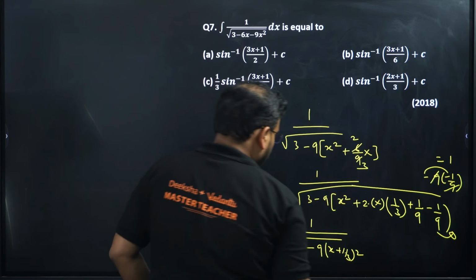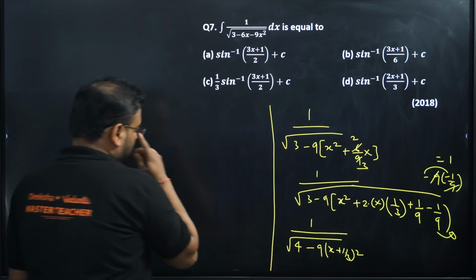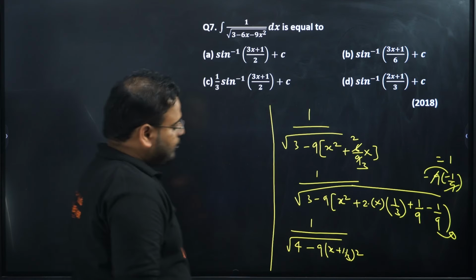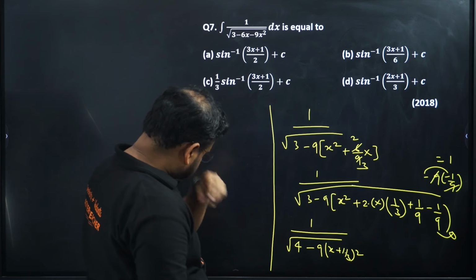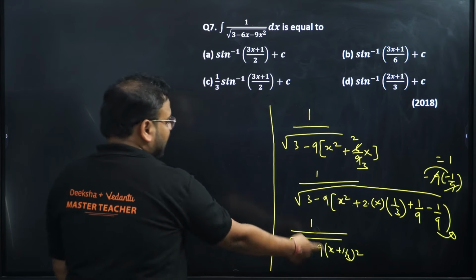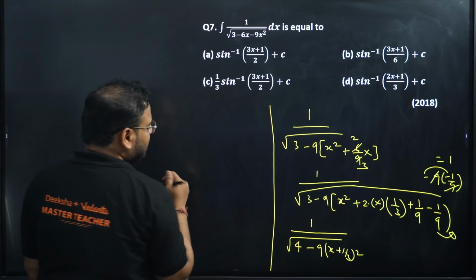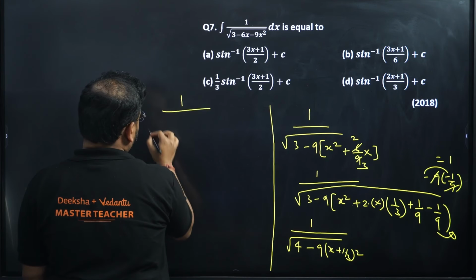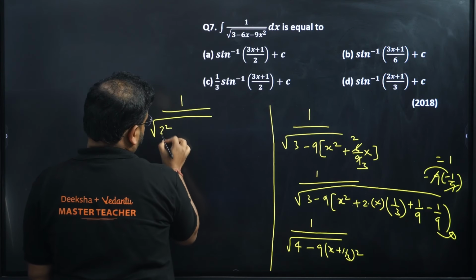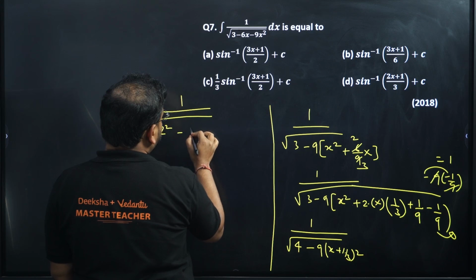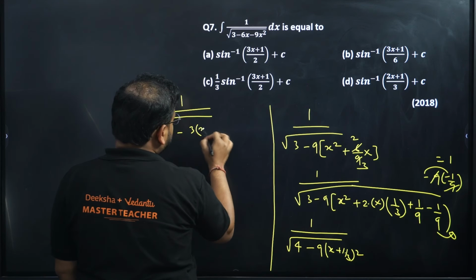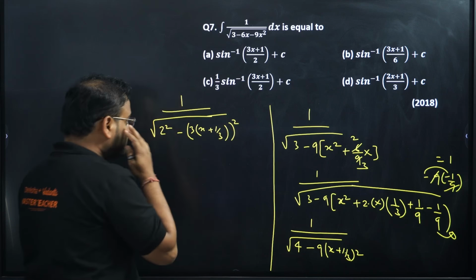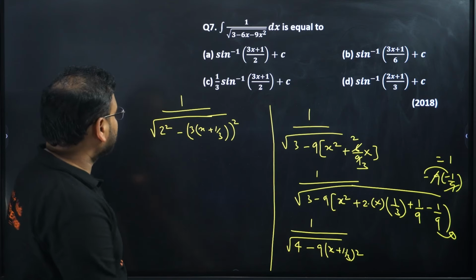Now we have to make some substitution over here. For that, what do we have? Okay, 9 is there, right? But it is simple only. I'll tell you why. Because I can write this as 1 upon 2 square, and I can write this as minus 3 upon x plus 1 by 3 the whole square. Because 9 is there, no? I can write this as 3 into x plus 1 by 3 the whole square.